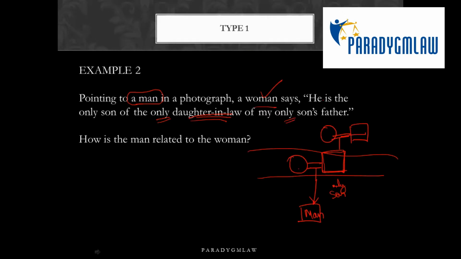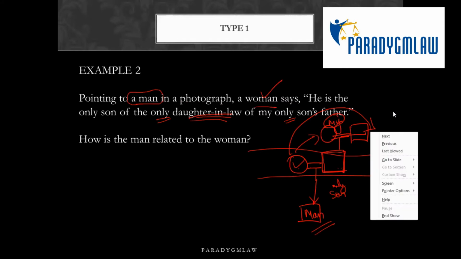This man in the photograph is the only son of the only daughter-in-law of my, so the speaker is a woman, so I am this woman, my only son's father. The daughter-in-law relationship is with my husband, me also, but in this particular question, it's talking about my only son's father, who is my husband. Is this clear to everyone?